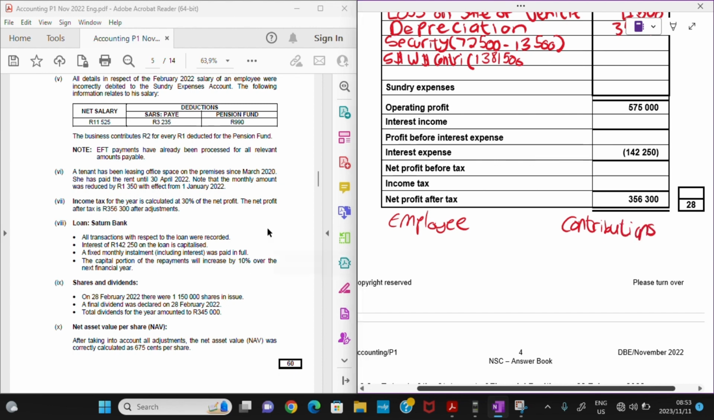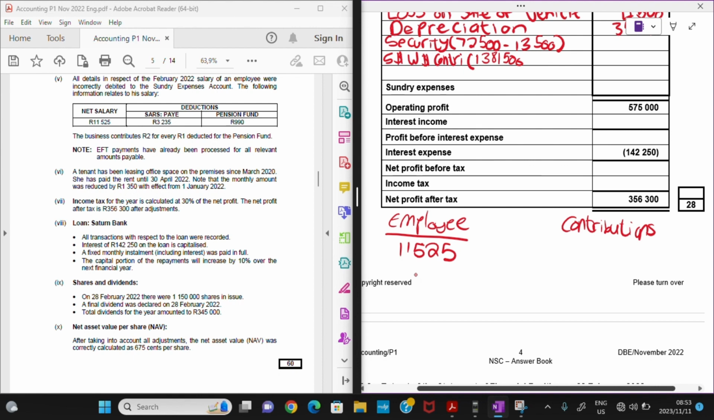With regard to the employee, we now need the gross salary. The gross salary will just be the net salary plus our deductions. So it's just going to be 11,525 plus the PAYE, which is 3,235, and then plus the pension fund, which is 990.